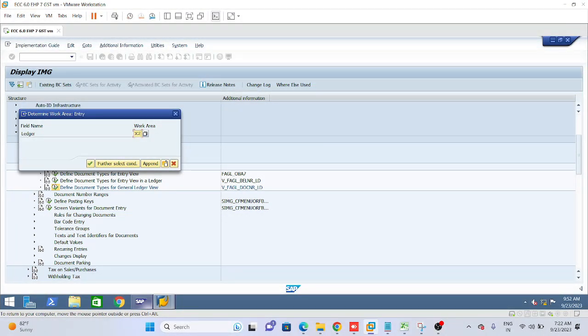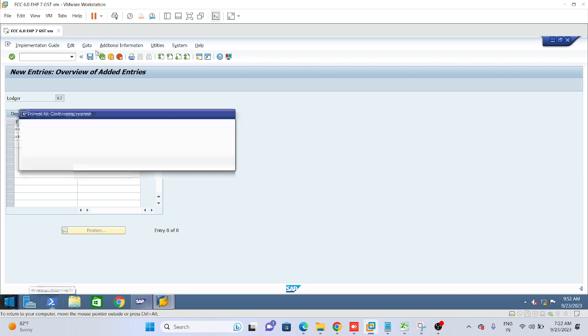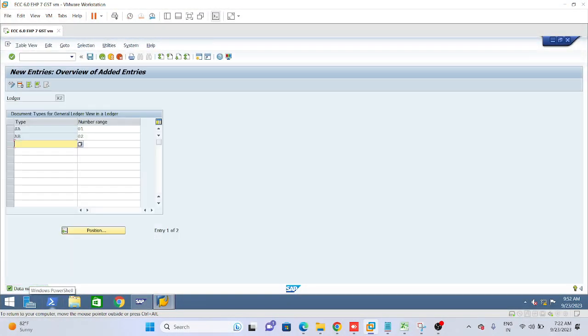So please write down next. Repeat the same thing with X2. Yes, for X2, SA and AB, the same 01 and 02, and save. Okay. Now please give next heading: Define document number range entry view.